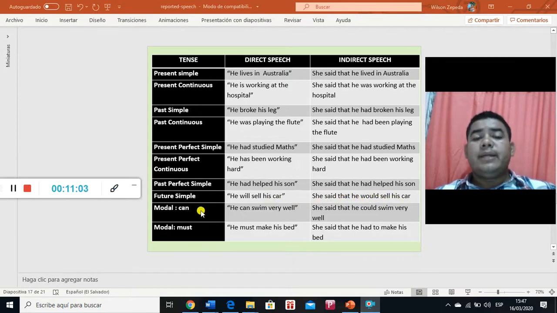And then we have modals with can. The past of can is could. So he can swim very well. She said that he could swim very well. And the modal must. He must make his bed. She said that he had to make his bed. In the case of must, we don't have a simple past, so we use had to, right? In this case. So, guys, this is basically how these tenses are used.